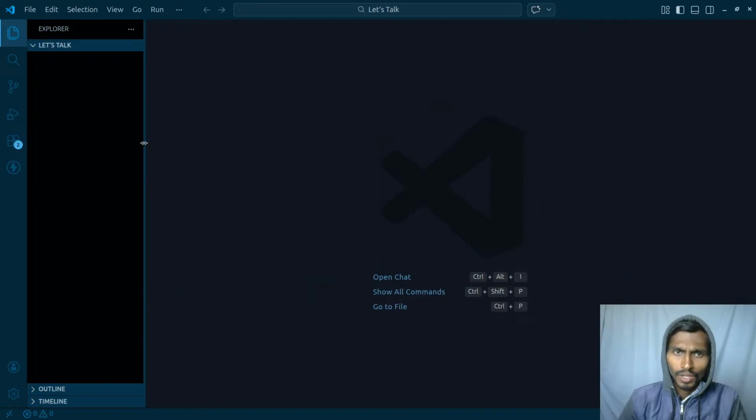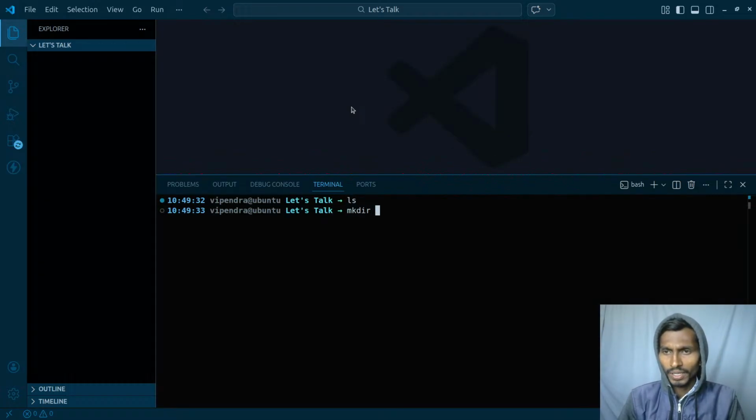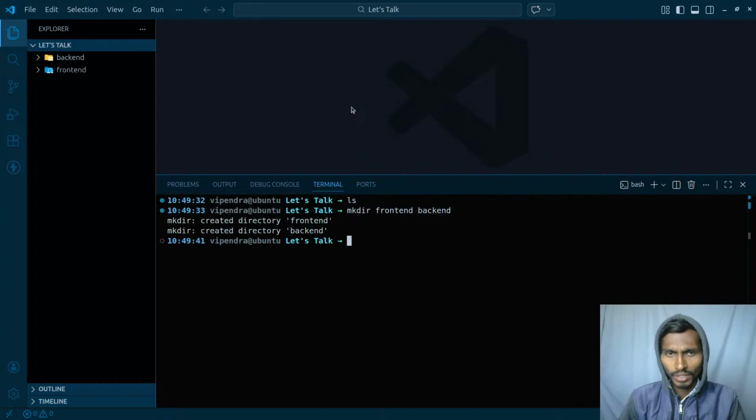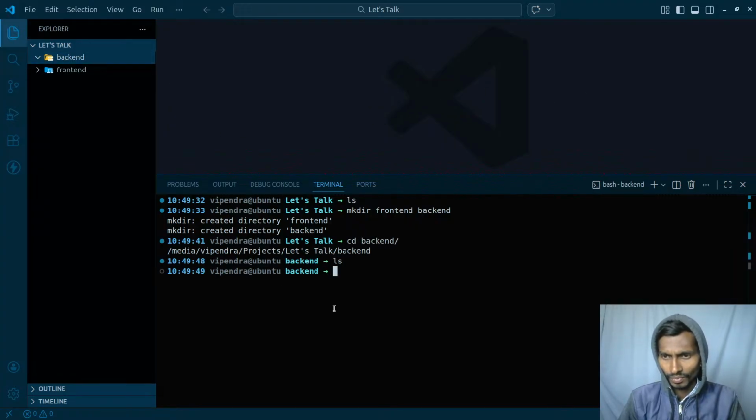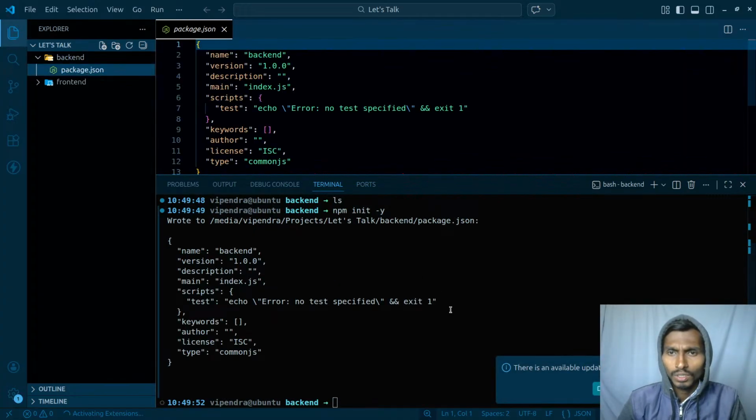I'm mainly going to be having two things here. ls, and then mkdir. I will be working on the front end, I will be working on the back end. This is how things are going to be going ahead. So two things are created here. Let's start from the backend side: cd backend, ls, and npm init with yes for all. So this is how it's simply going to be going on.